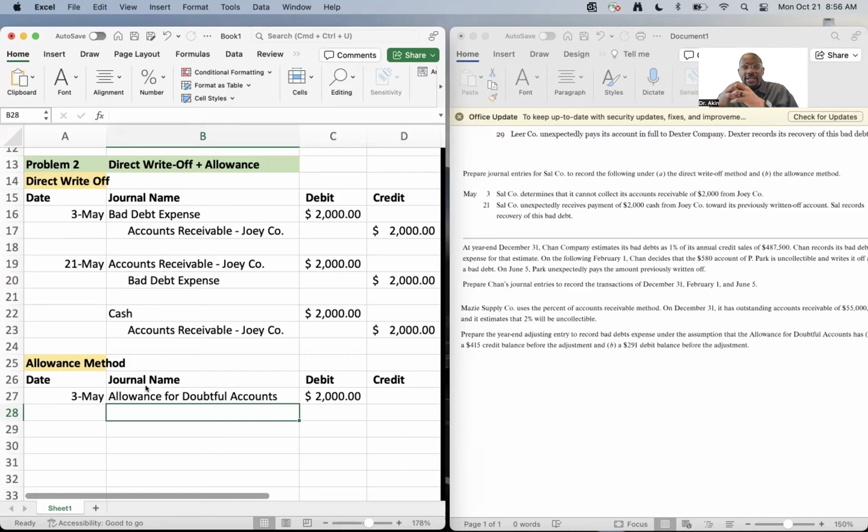Why is that useful? Well, if direct write off says, hey, we know for certain that we're not going to get this money back, and we put it in the expense account, we're ultimately impacting our income statement. But the allowance for doubtful accounts is represented in our balance sheet. So it's useful for us as accountants because now we have wiggle room in how we want to position ourselves or present ourselves to investors.